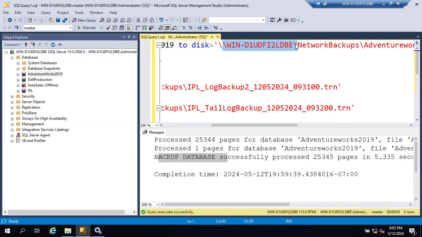Yes, please. Will we take backup to both local server and shared path? We can take if you want. If you want, we can take it to one location. Why? Because taking backup to two locations is again extra performance, guys. So performance issues you are going to get. That's why generally, if you want, you can keep one copy in the local server, one copy in the shared location also. But you have to see very simple.